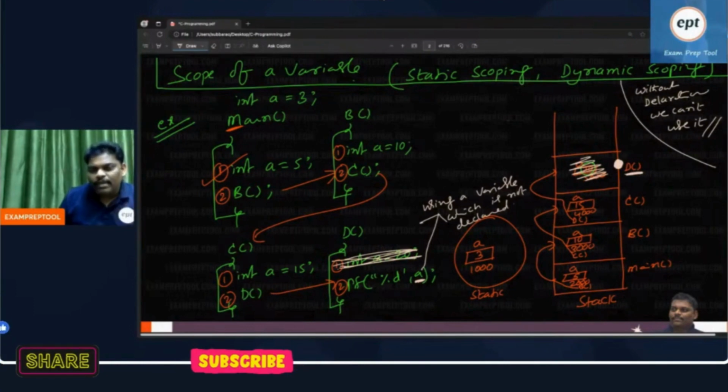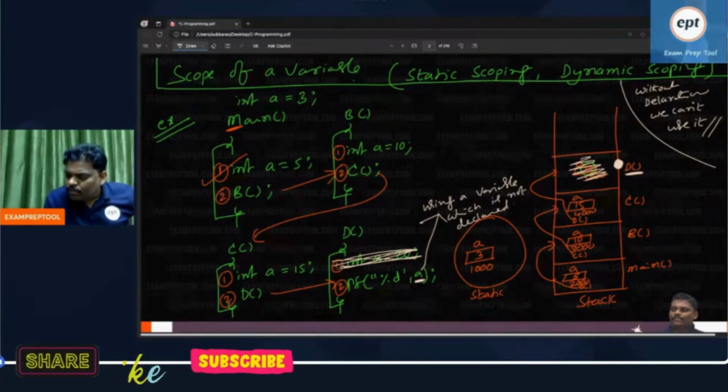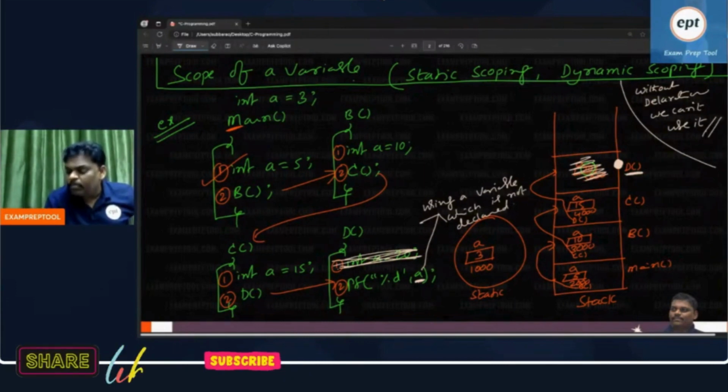But instead of giving an error, it may give some suggestions. Listen everyone, very interesting. Observe, you are using some variable which is not declared inside. According to the programming language, this is an error. But remember, that may be an error, that may not be an error. That is a different story.